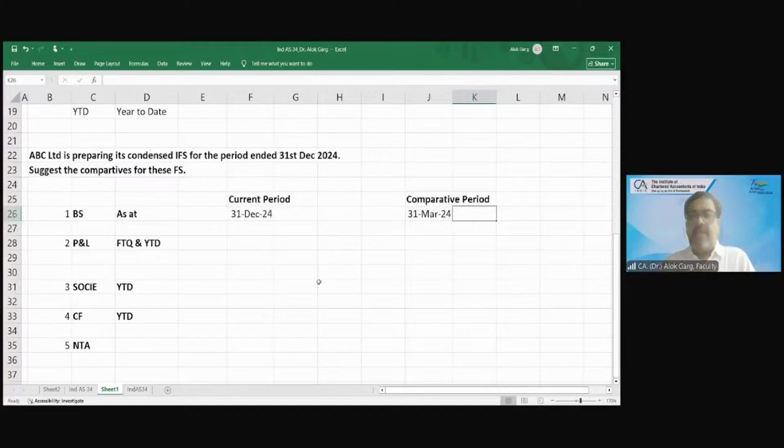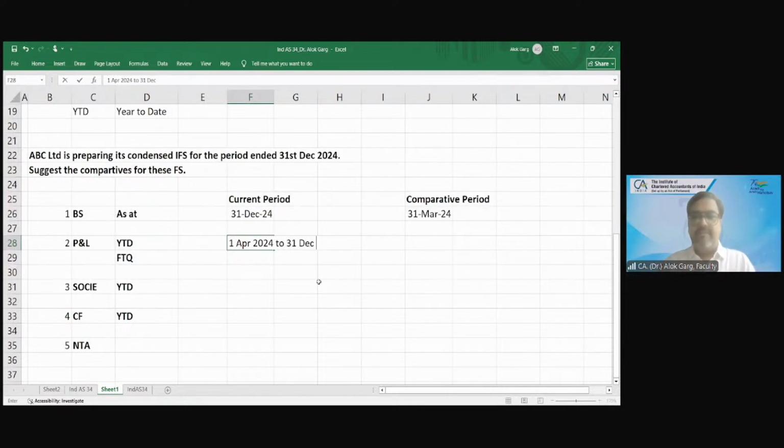Neha, I want this answer from your side for the P&L. P&L for which period? 1st April 24 to 31st December 24. Means year to date, and for the quarter. Year to date is 1st April 2024 to 31st December, 9 months.